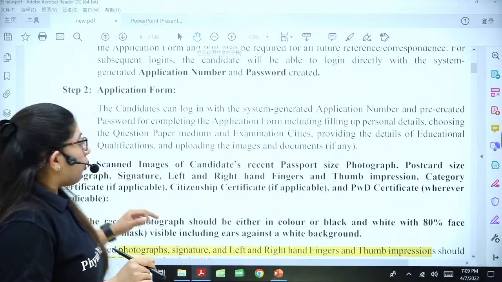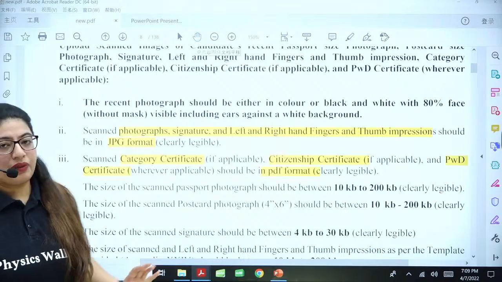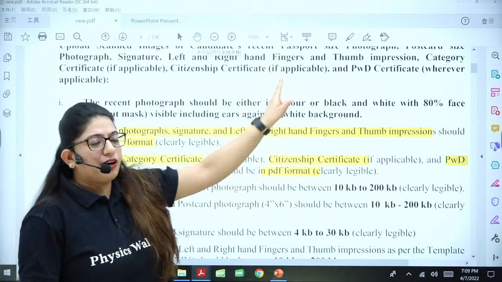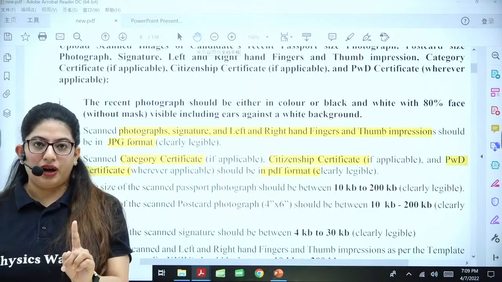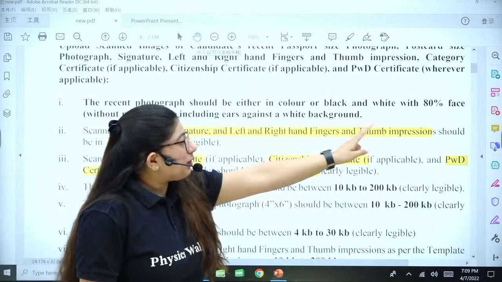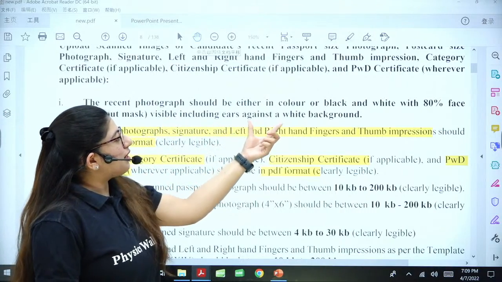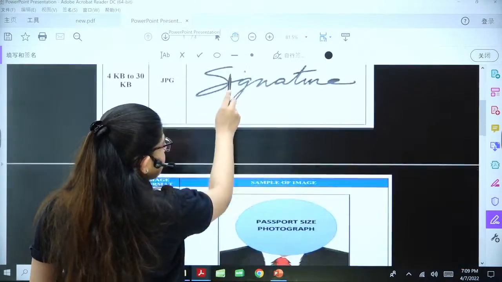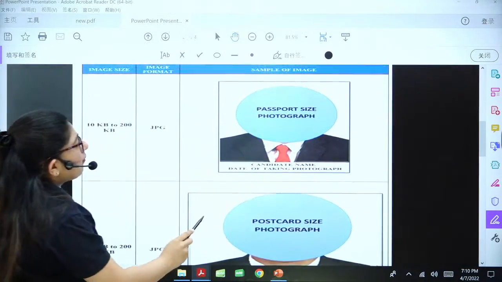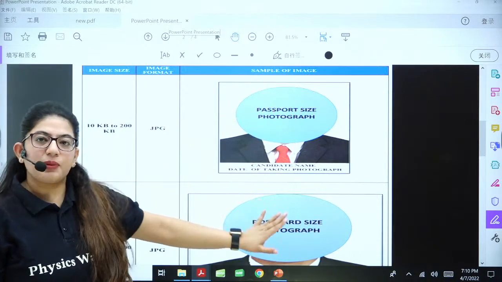All right. Okay, now what are the things that you need? First of all, definitely a photograph. The photograph can be colored or black and white. I will suggest everyone to have the colored photograph, with 80% of the face without mask visible, including ears, against a white background. So how should a photograph look like? Let's see. There will be 2 types of photograph. One is a passport size, another is a postcard size.